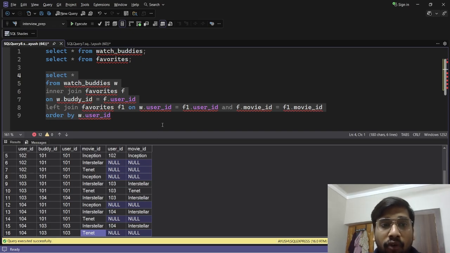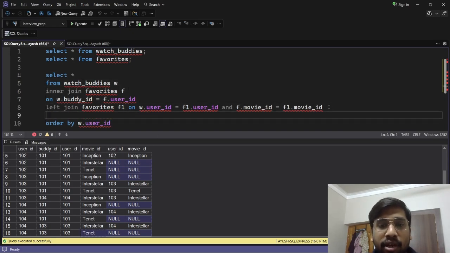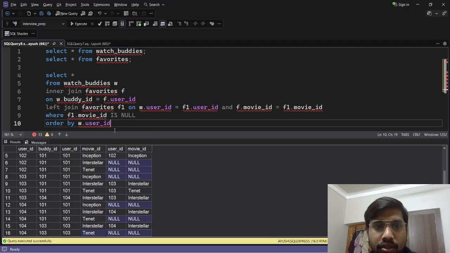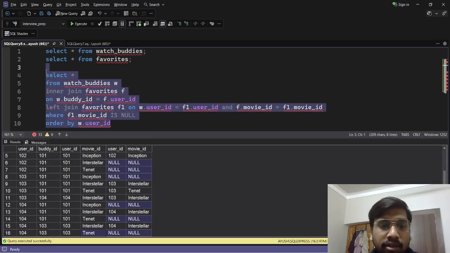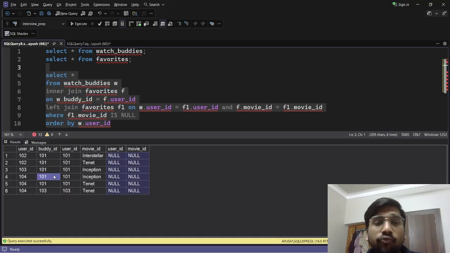Now what we will do is put a where condition here, where f1.movie_id is null. Now if I run this, you see that we now have all the movies that the users should be recommended.